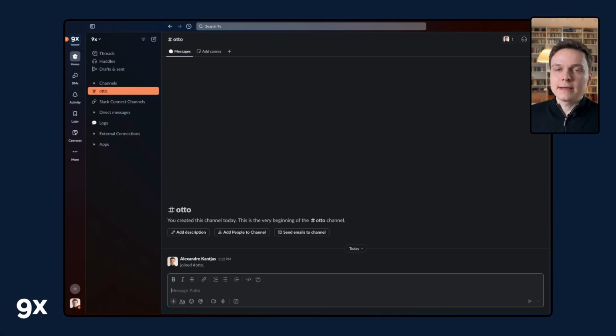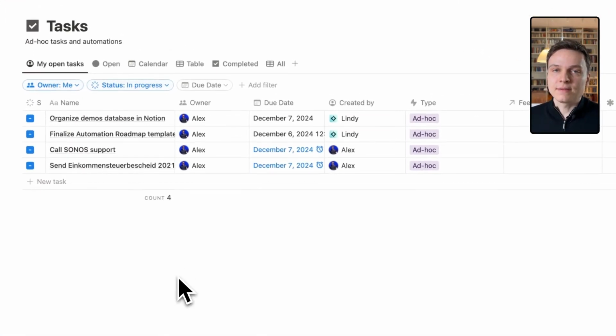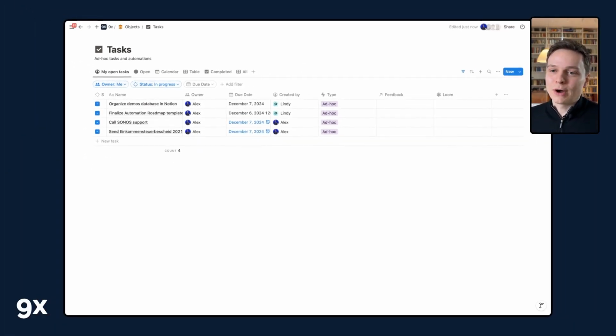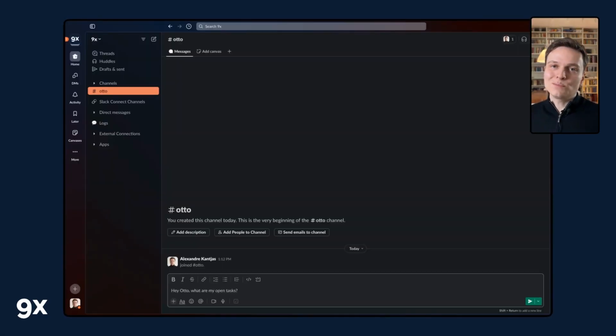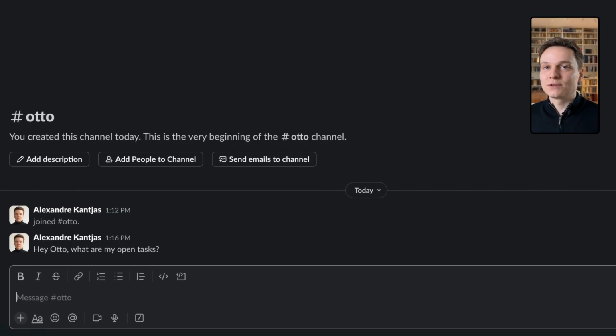Demo number 3, and this time we are going to be in Slack, and we'll see how Otto can interact with my Notion workspace. To give you a bit of context, I have, among others, a tasks database in Notion, and you can see the tasks that are assigned to me and open and due soon. And let's see what we can do with Otto on this task database. So let's start simple and ask Otto, what are my open tasks? Hopefully it's going to search inside Notion and return the open tasks that I've just shown you.